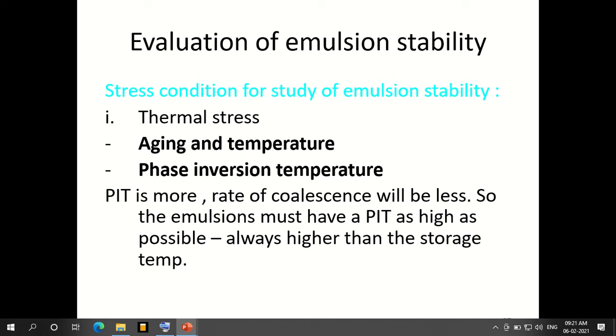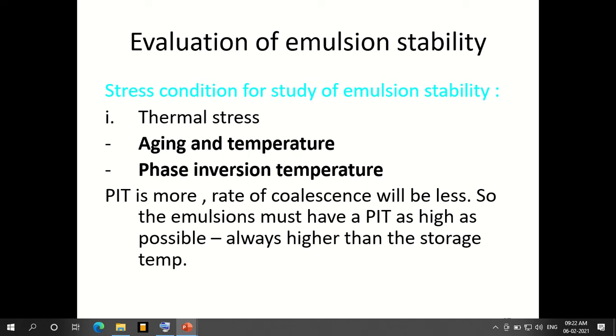Phase inversion temperature means what? The phase will be inverted, as we have studied earlier. Suppose it is an oil in water type of emulsion, it may change into a water in oil type of emulsion. The factors we have discussed already, like the ratio between the phases, so many factors will be there to change the phase. So at what exact temperature the other factors will influence and change the phase of the emulsion, that is with respect to the temperature is important.